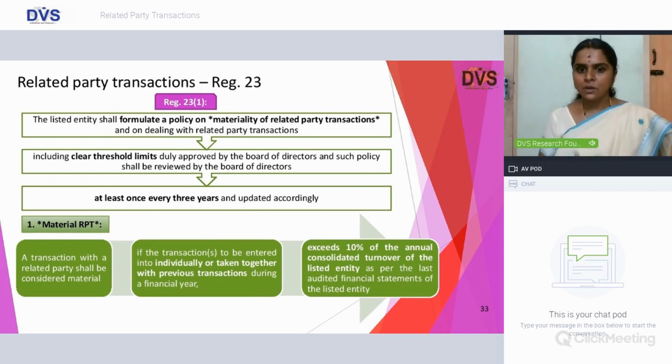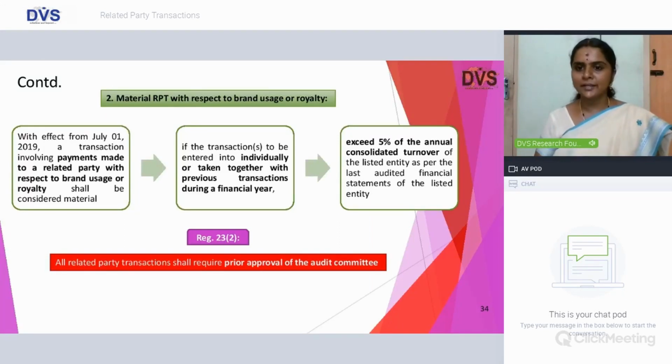What is the material RPT? Where the threshold clearly says 10% or more of the annual consolidated turnover of the company. So consolidated again draws reference to your CFS, consolidated financial statements. Material RPT with regard to brand usage or royalty, again an insertion effective 1st April 2019. There the threshold is for royalty brand usage. Earlier it was 2%. After this introduction in 2019, this was substituted to 5% effective 27th of June 2019.